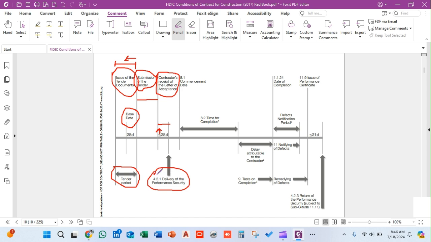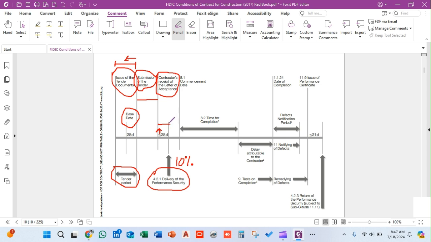The performance security is typically 10% of the total contract amount of the quoted bid. So the contractor is bound, within 28 days, to submit the performance security to the client office.